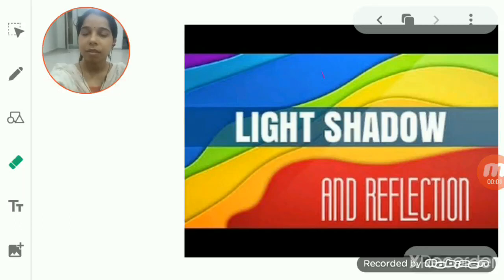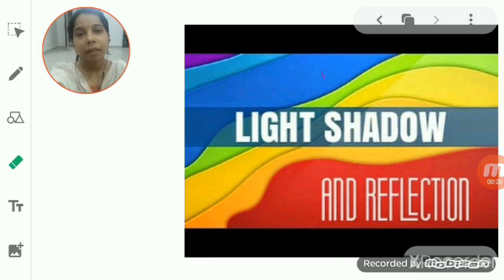Hello students. So today we will start with a new chapter and that is light, shadow and reflection. So before we go further, we should understand the three terms. So the three terms are light, shadow and reflection. So the two terms, that is shadow and reflection, are formed due to the light only.